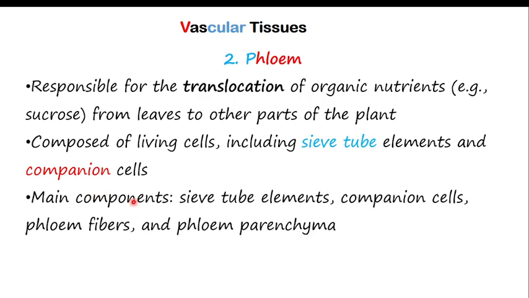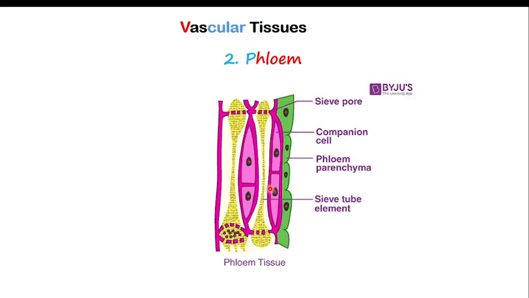Apart from this, the main components of the phloem are sieve tube elements, companion cells, fibers, and parenchyma. The function of the fibers, remember, is mechanical support for this tissue. So when we go to the diagram, the phloem has companion cells and sieve tube elements, which are the main part of the phloem. There is also parenchyma for storage.